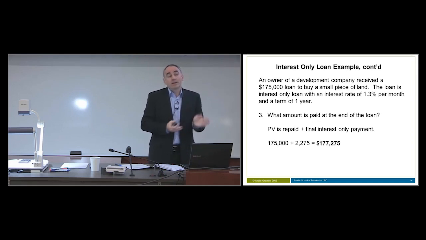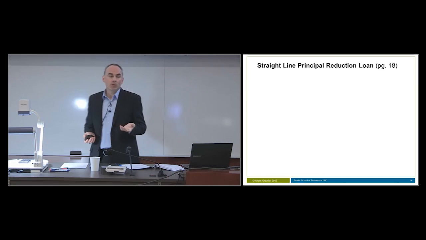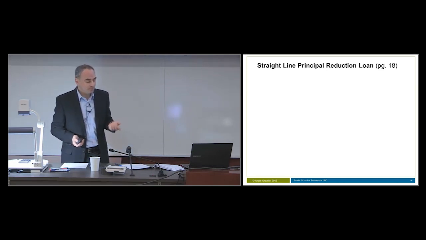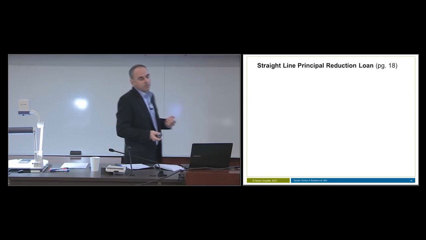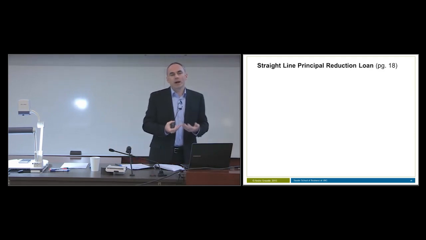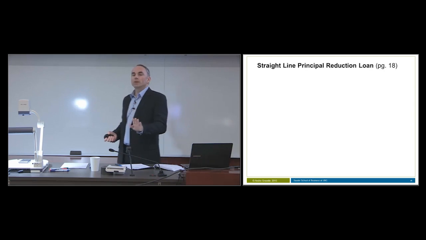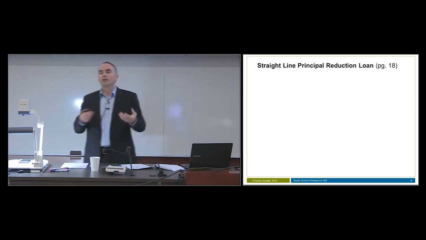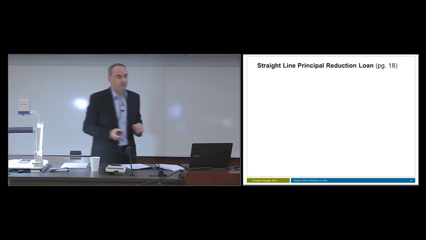Let's move on and look at the next type of loan, a loan called a straight-line principal reduction loan. Now, a straight-line principal reduction loan is relatively rare in practice in terms of residential mortgages. So there's nothing for us to calculate here. We're just going to look at what the loan is and how it works, but there's no numerical example that we'll do here.